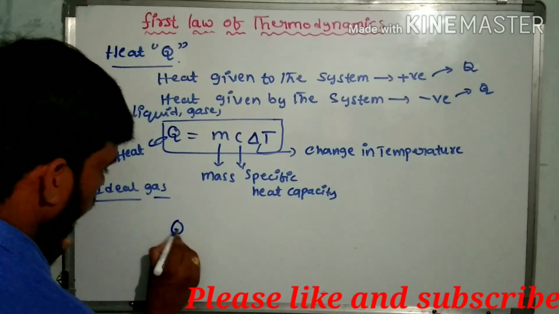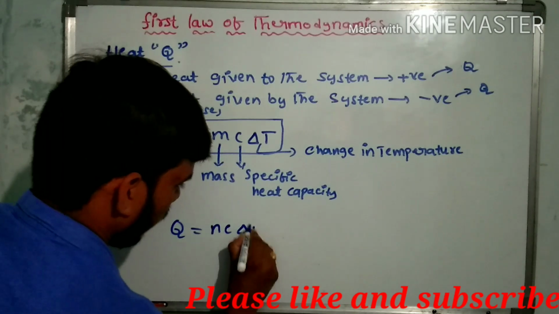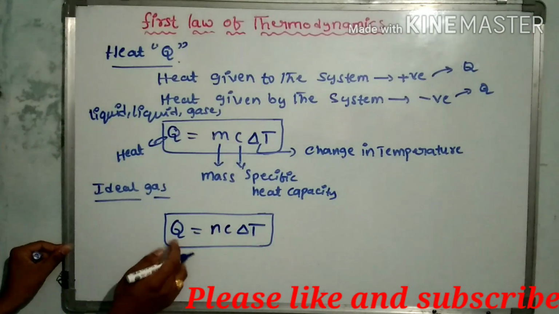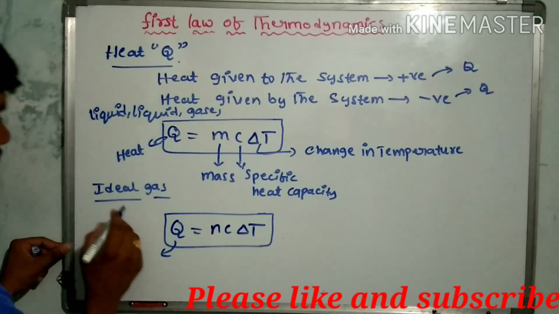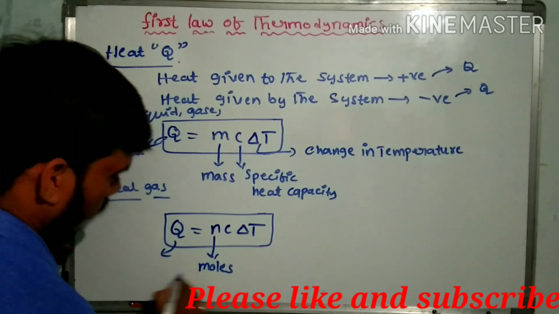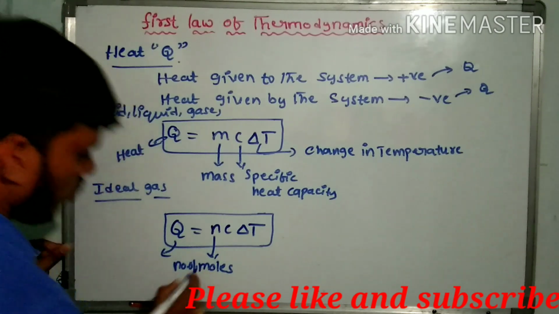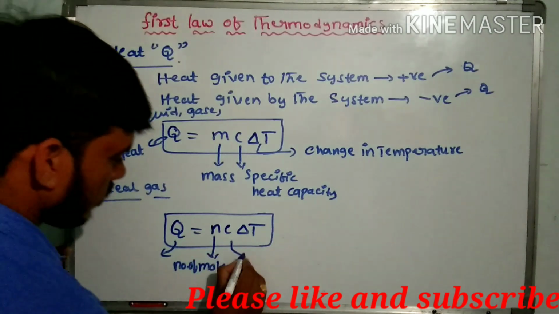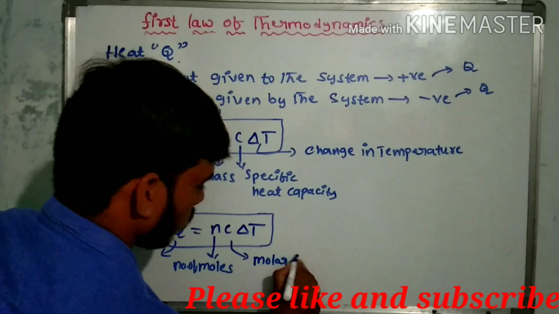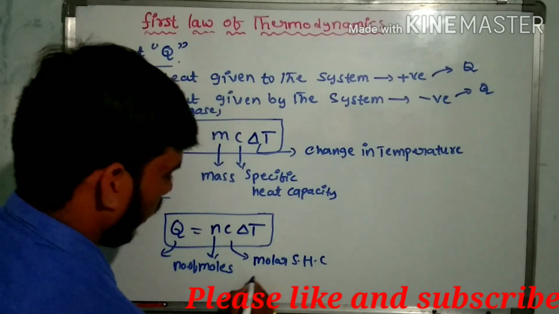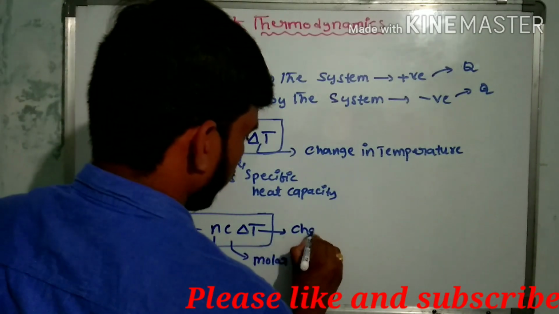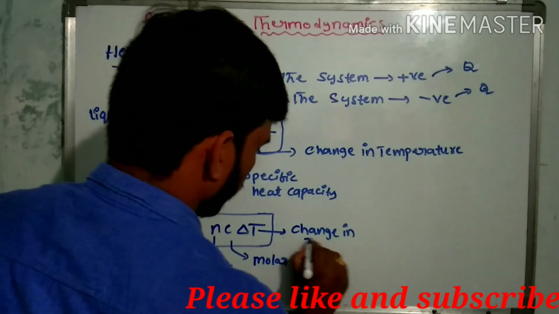Q is equal to nC delta T. Here Q is equal to heat, n is equal to the number of moles, C is equal to molar specific heat capacity, and delta T is equal to change in temperature.